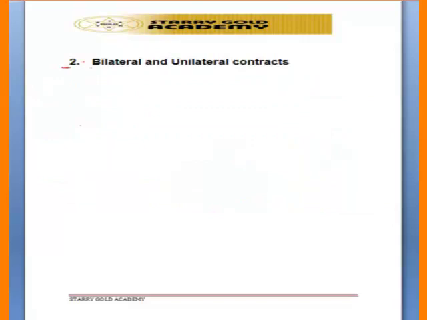Then number two, another classification, bilateral and unilateral contract. A bilateral contract involves a contract between parties, and the promise is coming from the two parties. Take for example, we have party A and party B. Party A is promising to sell a particular car to party B, and party B is also promising to pay some amount of money. That means that each of them is exchanging a promise. So a promise is coming from A to B, and a promise is also coming from B to A. That is a bilateral contract.